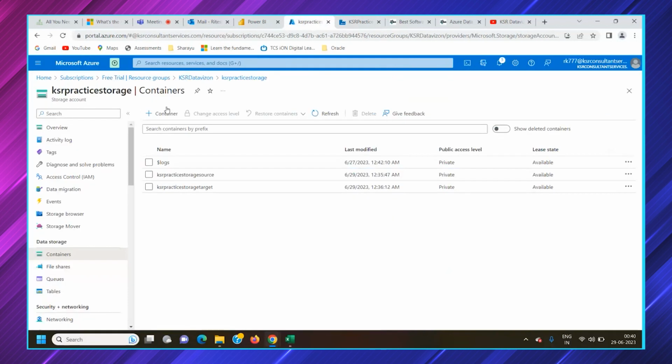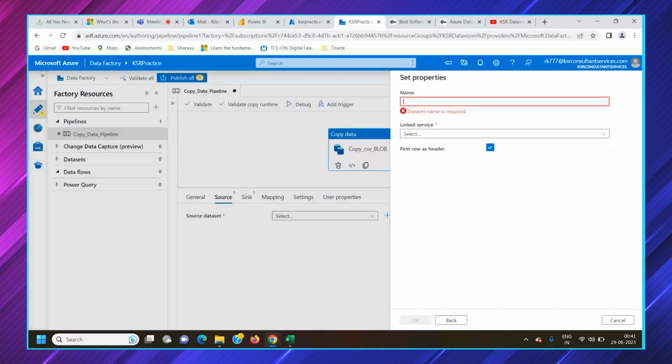We are trying to copy it from the KSR Datavizon storage, so it would be the source data blob connection. Here we haven't used any spaces. Now the concept of underscore, which I told you at the start of the video, comes into the picture. If you use underscore, there won't be any issues here also.